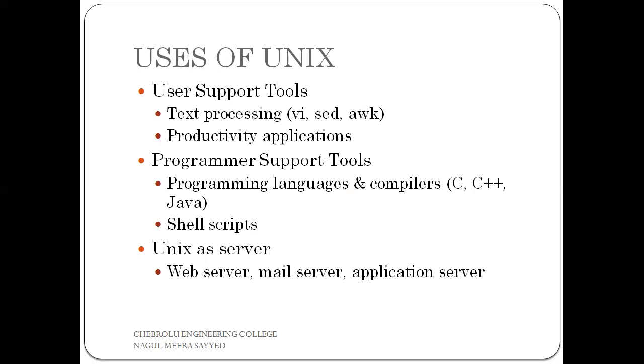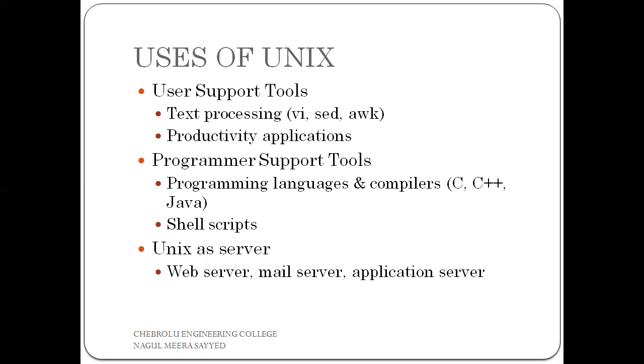Now here, Unix is used as a desktop operating system, and also Unix is used as a server operating system, like web servers, mail servers, application servers. So one operating system can support normal purposes, and that same operating system can also be used as a server operating system, but this is not available in Windows.